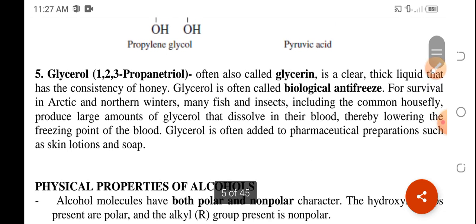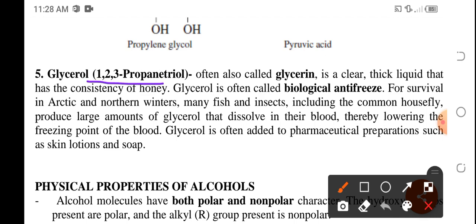Okay, and the last important alcohol is the glycerol, having an IUPAC name of 1,2,3 propane triol. This is also known as glycerine, and they are actually often called the biological antifreeze. So, yung mga fishes and insects in the Arctic areas, northern winters, okay, nagpo-produce sila ng glycerol para hindi sila mag-freeze.